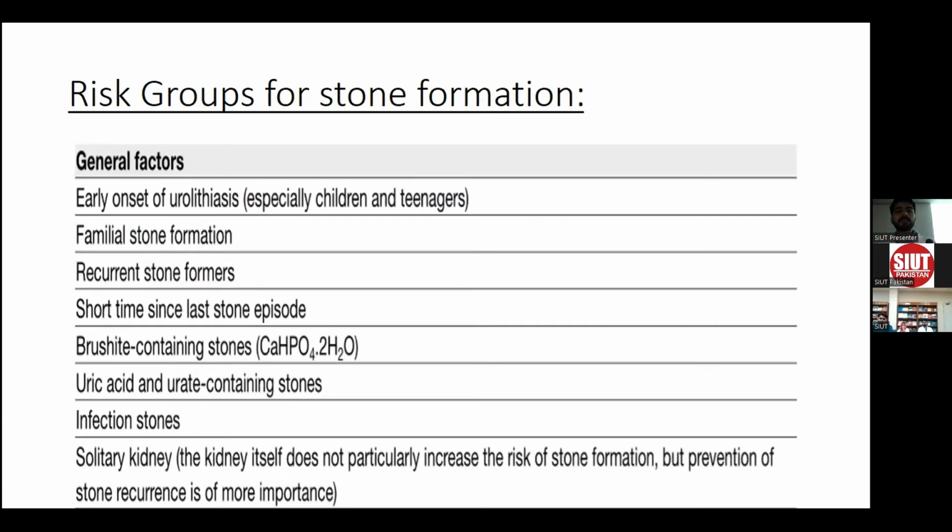There are various risk groups that have increased risk of stone formation. Generally, patients with early onset of urolithiasis, like children and teenagers, have increased risk of recurrent stone. Also patients with a familial history of stone disease, and some genetic problems like cystinuria. Recurrent stone formers, and those with a short time since the last stone episode, are also at increased risk. Various metabolic or infectious stones also carry increased risk of stone formation.